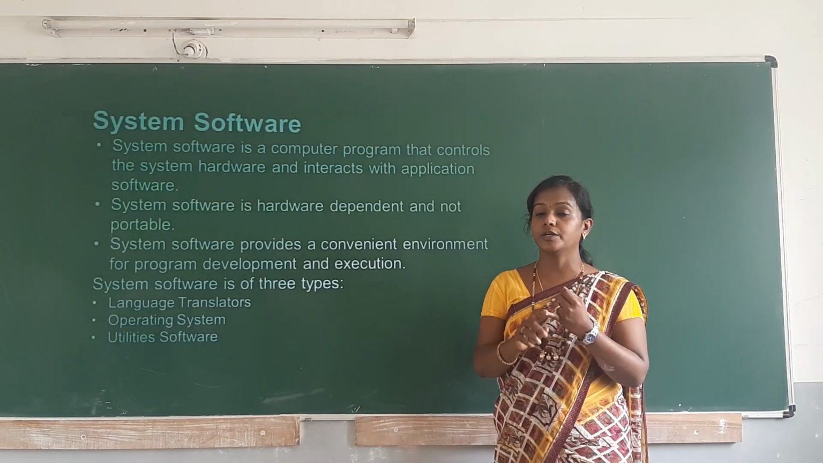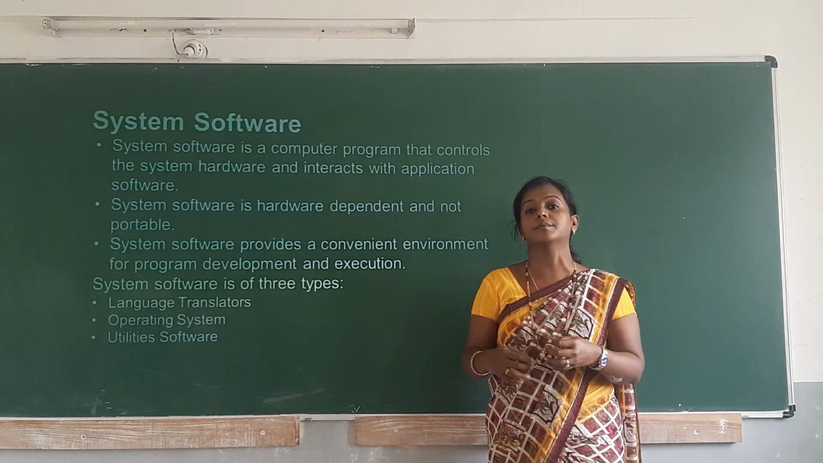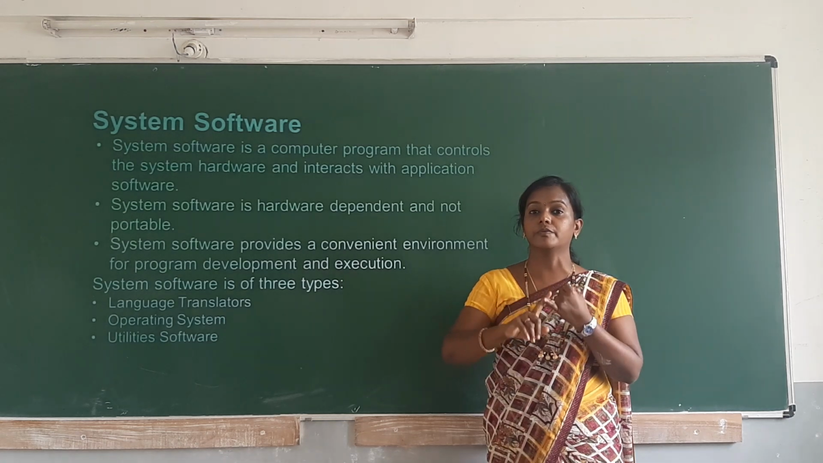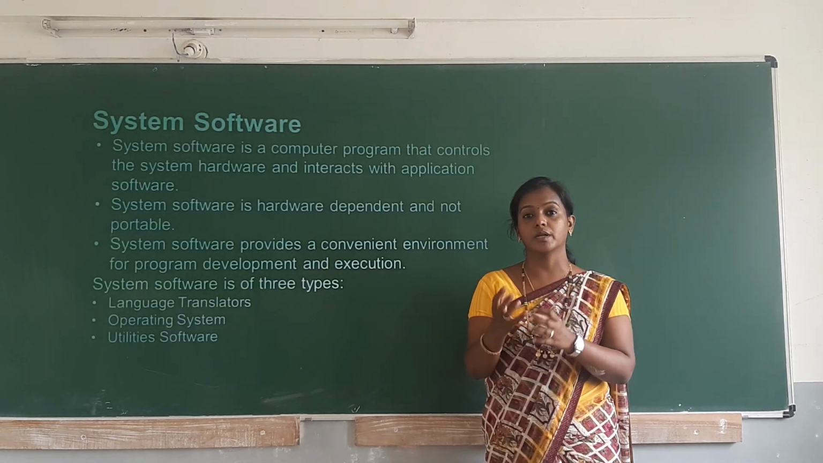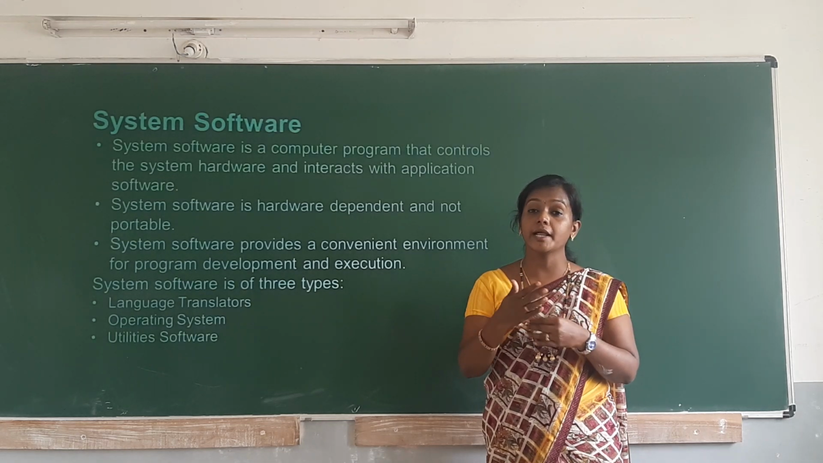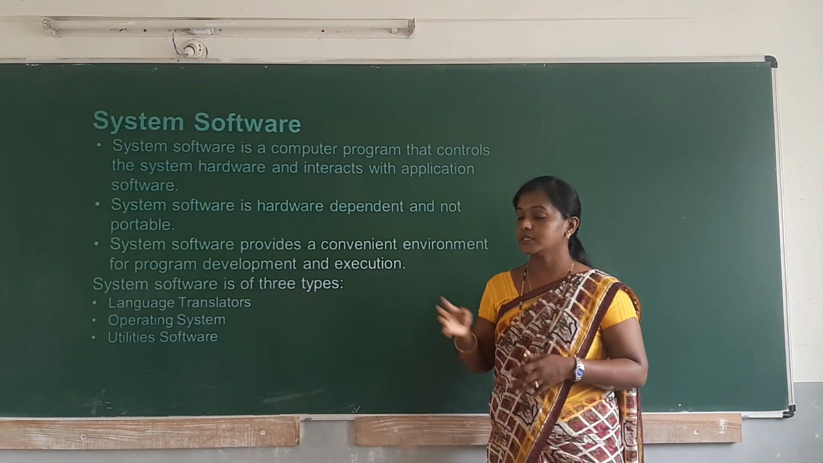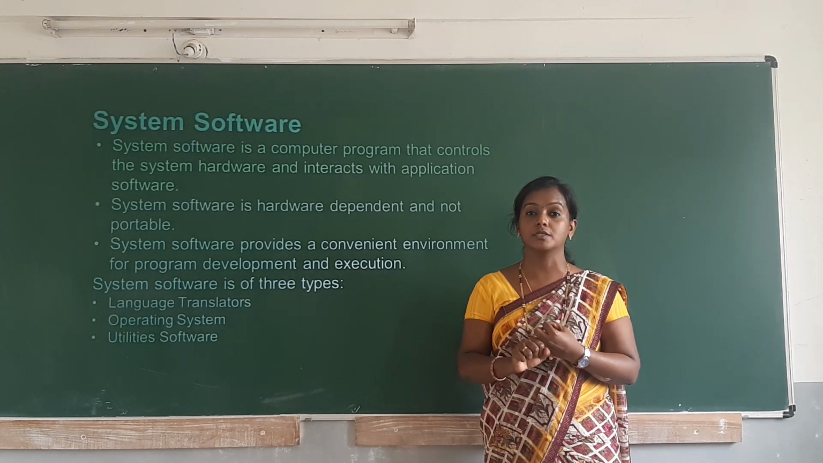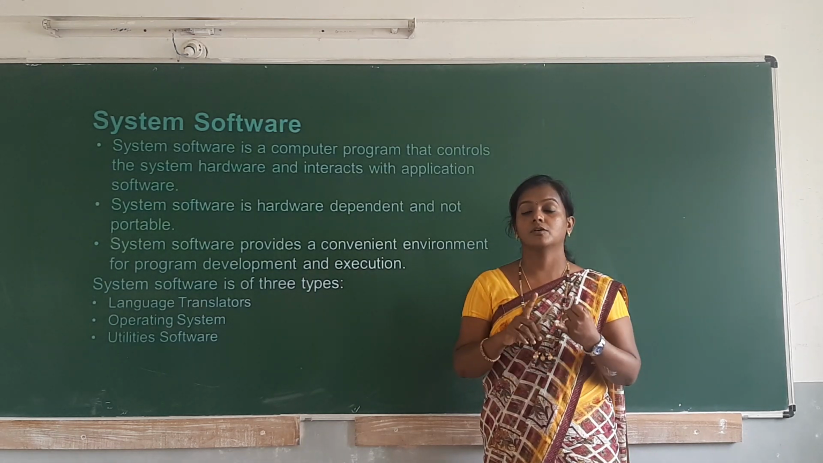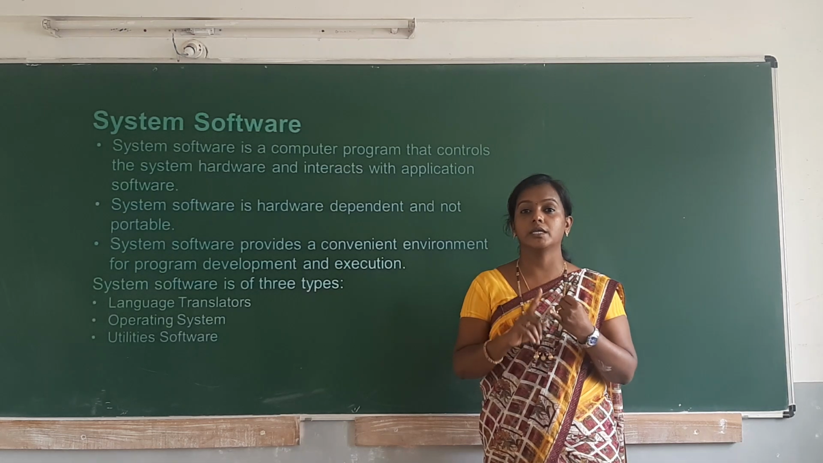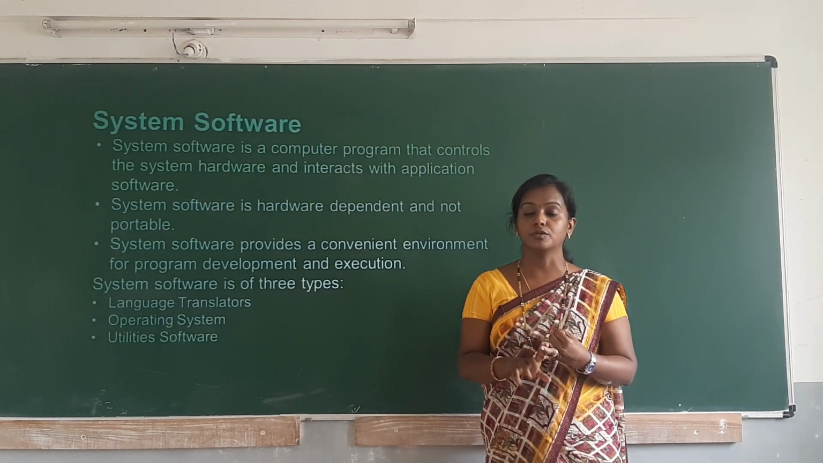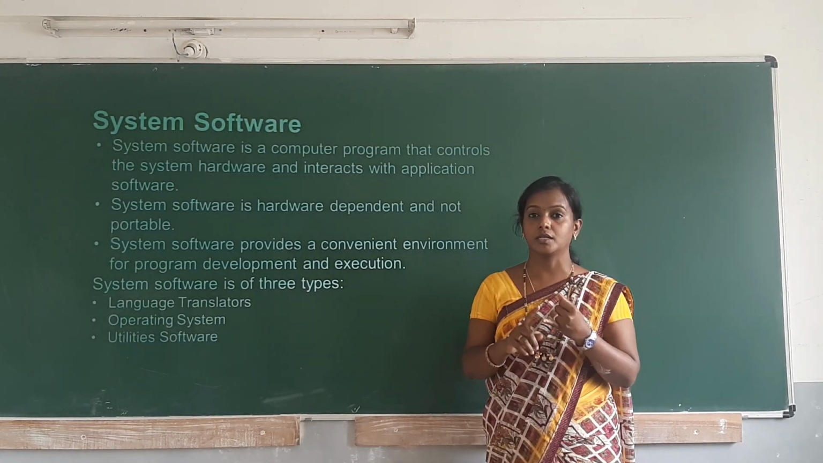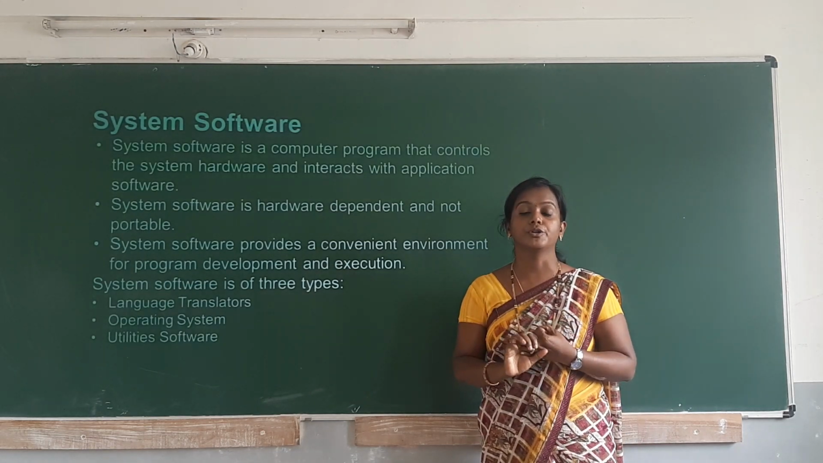And also it will help the application programs to interact with the hardware. The system software makes the application programs work with, or interact with, the hardware system. The system software also helps to develop and execute programs. That means it helps the programmers who write programs, so they can write and execute the program with the help of this system software. We have different types of system software: language translator, operating system and utility software.